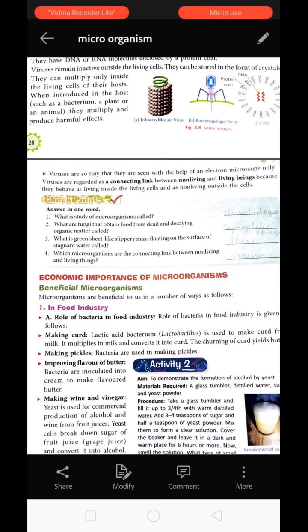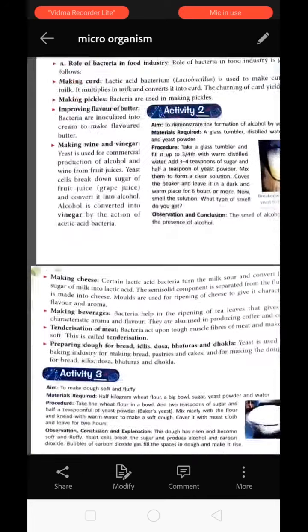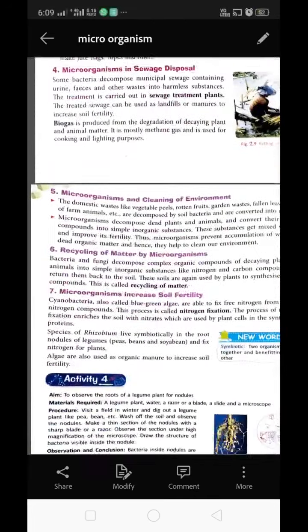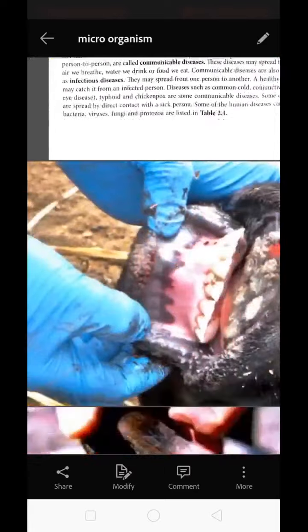Third question, what is the green sheet-like slippery mass floating on the surface of stagnant water called? It is called algal bloom, or we can say algae. Question number 4, which microorganisms are the connecting link between living and non-living things? These are viruses. So this is all about checkpoint 1. Now we are moving toward checkpoint 2.